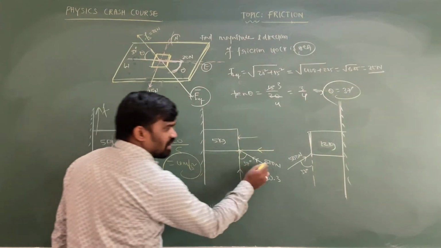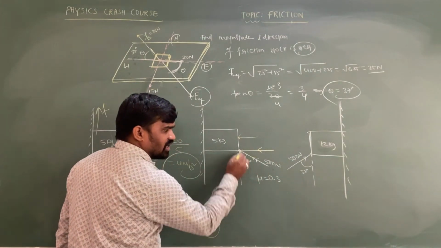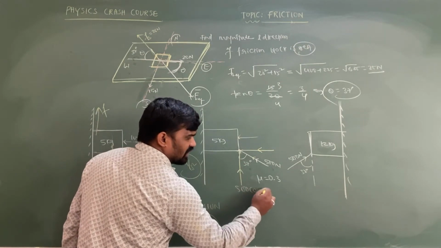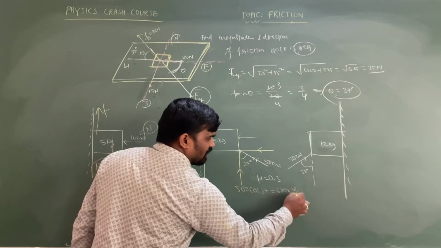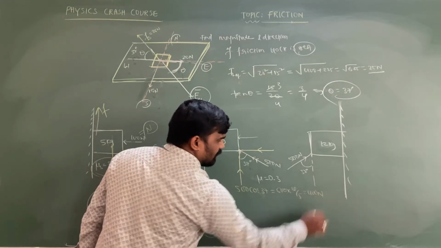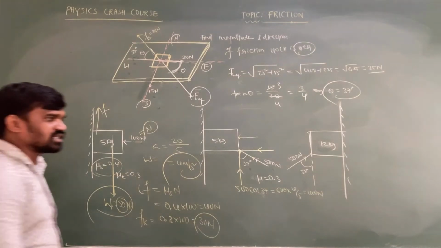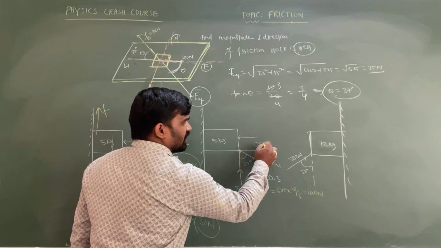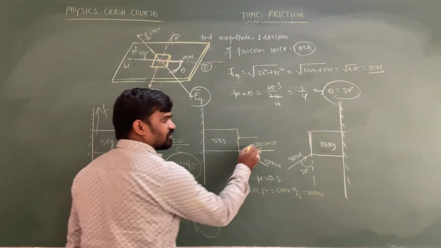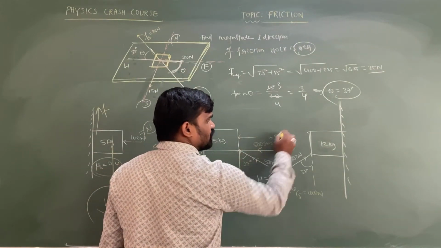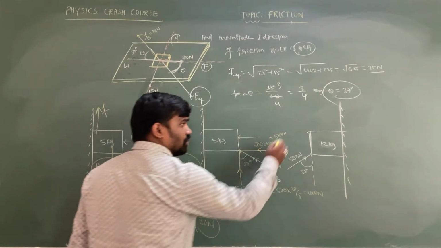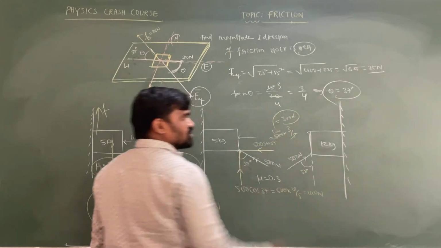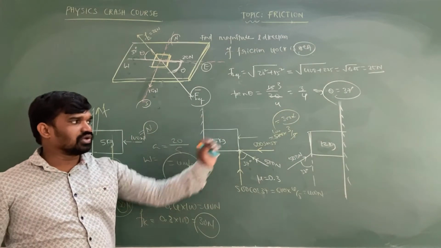So now in this case, my dear intelligence, this is the 500 making 37 degrees with the vertical. This is 500 cos 37. 500 cos 37 is 500 into 4 by 5, which is equal to 400 Newton, in the upward direction. And another important point: 500 sin 37. Sin 37 value is equal to 3 by 5. So 5 ones are 500, which is equal to 300 Newton. So the normal force acting in this case is equal to 300 Newton.